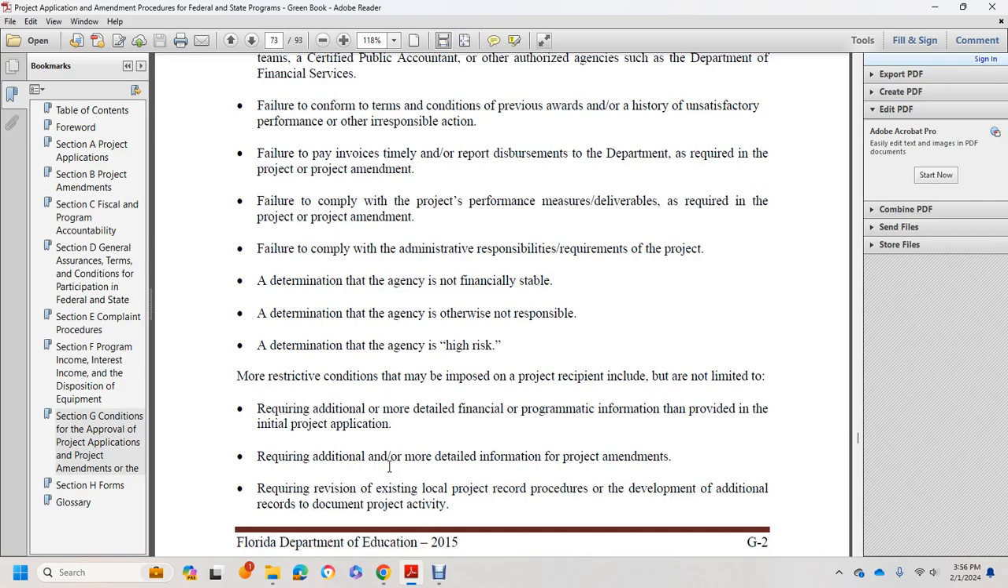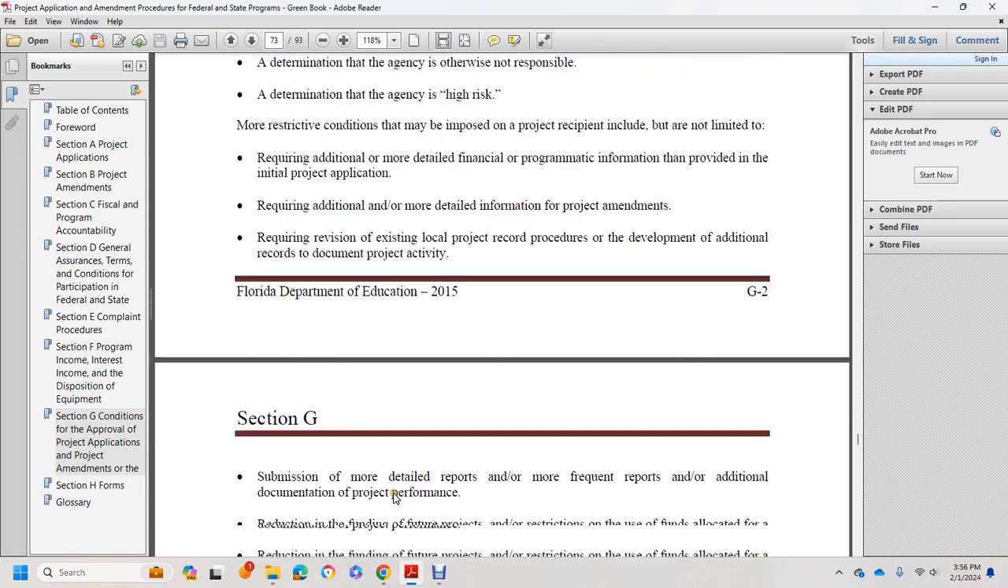More restrictive conditions that may be imposed with the project include, but are not limited to, requiring additional, more detailed financial information than provided with the initial project application, requiring additional or more detailed information for a project amendment, and requiring revisions to existing local project procedures for the development of additional records pertaining to documenting project activity.